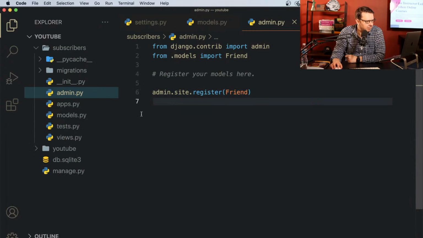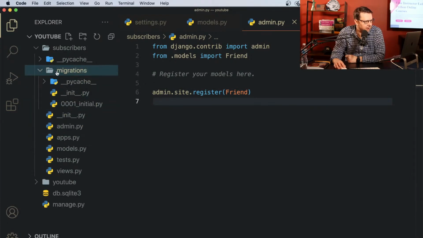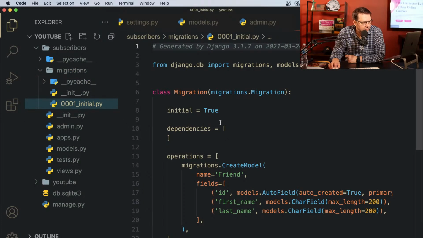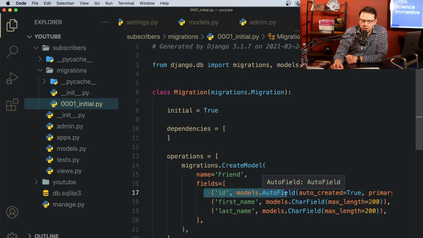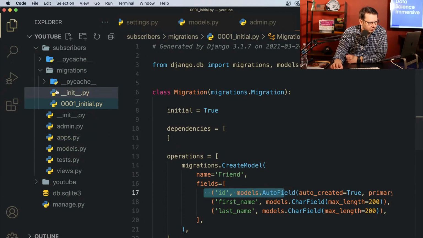Now, if we get back here, you see we got this migrations folder, and here we got the first file, and it's got the same fields as we have in our model. And by the way, it actually added this ID, because as you know, in a relational database, you've got to have some kind of unique identifier. So that's what makemigrations does.